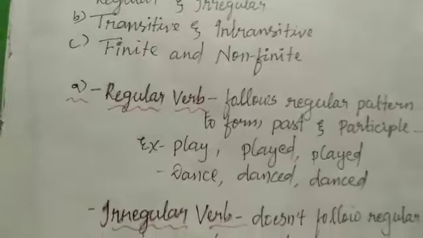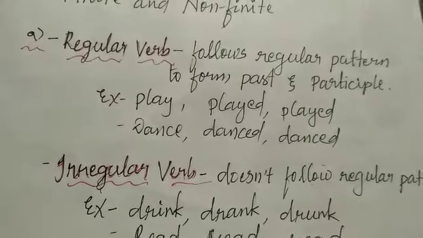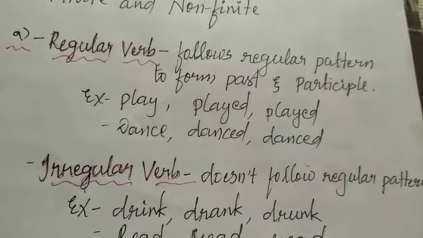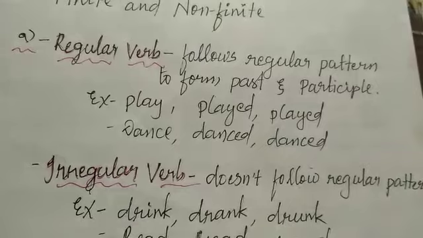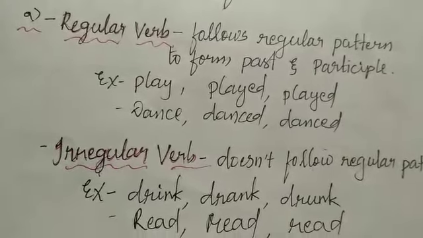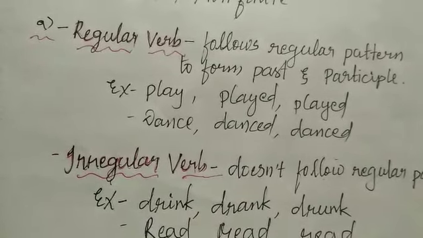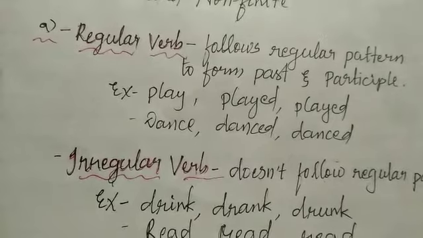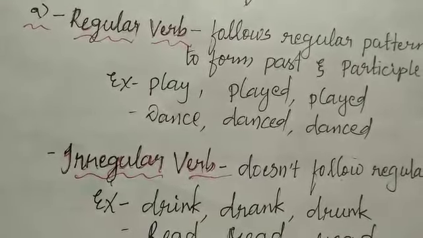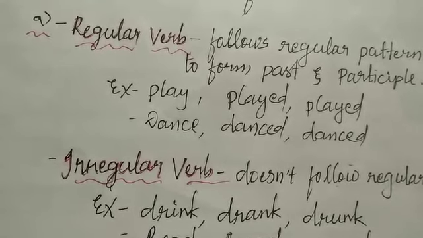Now let us discuss the irregular verb. Irregular verb is just the opposite of the regular, which doesn't follow the regular pattern of adding d or ed to the root verb to get its past and participle. But in irregular verb, some internal change to the spelling is made to get its past and participle form of the verb. Example, drink, drank, drunk. So the past of drink is drank and participle is drunk.